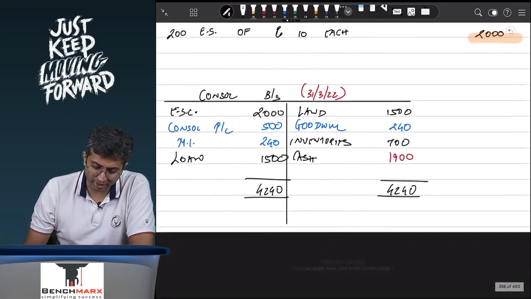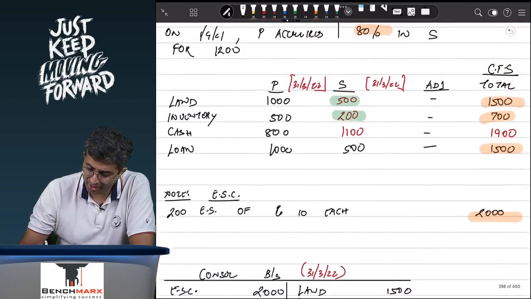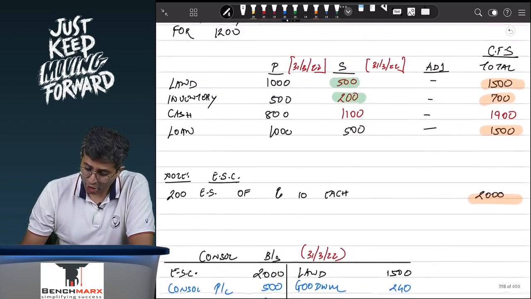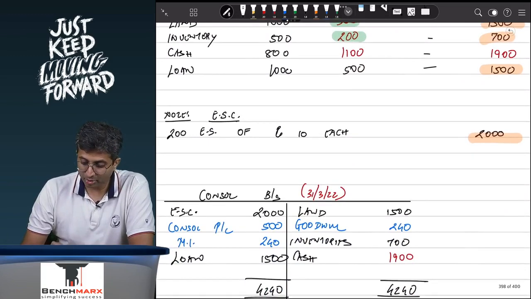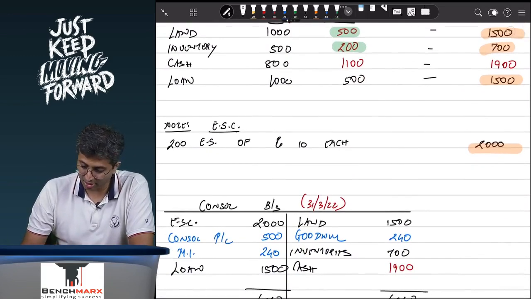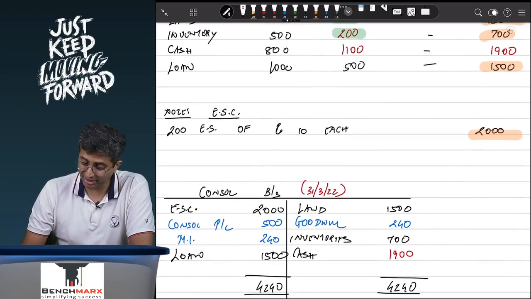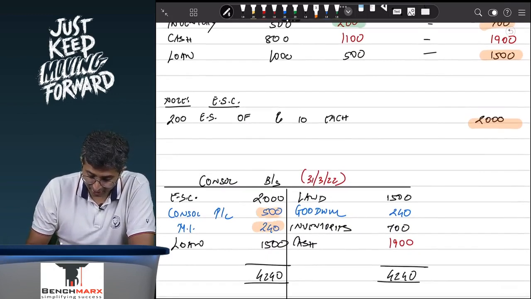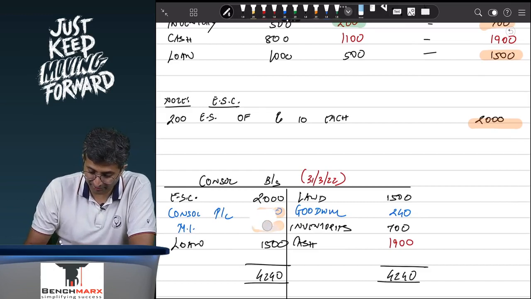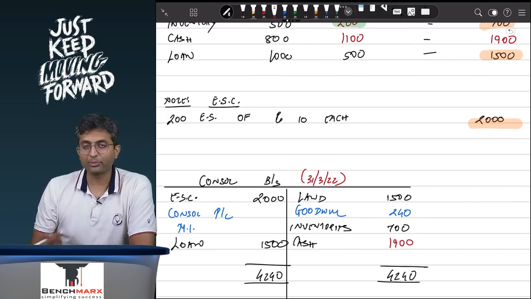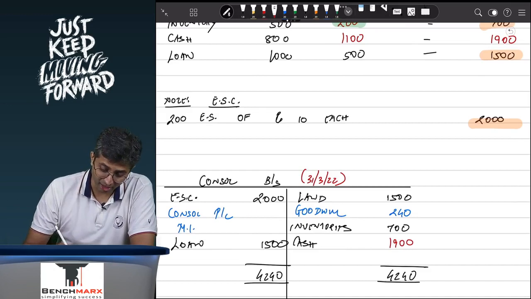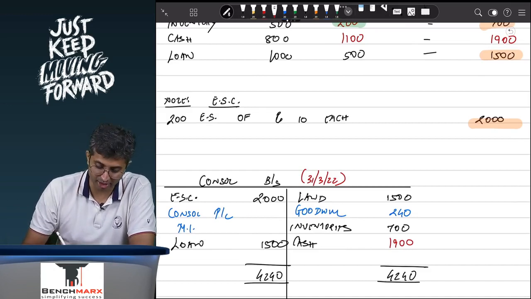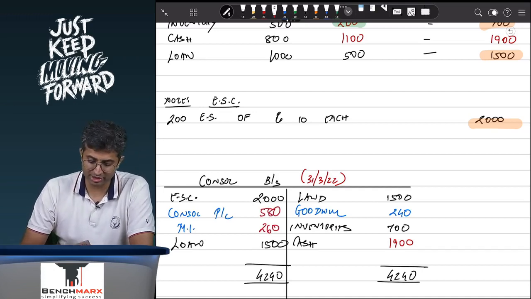So how will the consolidated balance sheet on 31st March 22 be different? You will take the land, which is 1500, you will take the goodwill, which is still 240, you will take the inventories, which are 700, you will take cash, which is 1900, minorities' interest now will be 260, consolidated P&L will be 580. So you go to see the subsidiary's post acquisition profits increases by 100, out of which 20% share is to the minority, so this becomes 260, and 80% share goes to the parent, so this is 580,